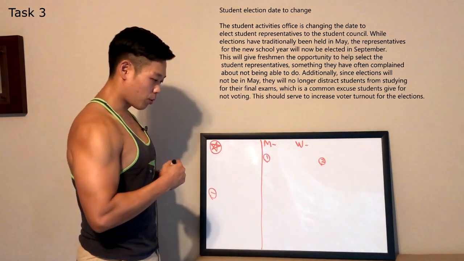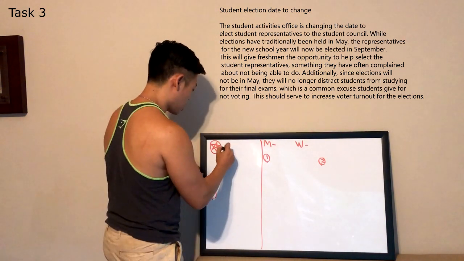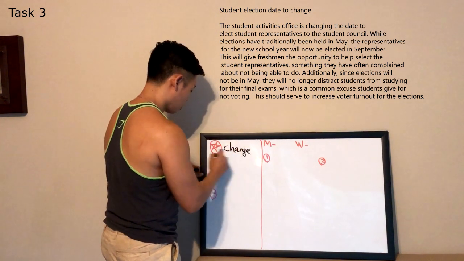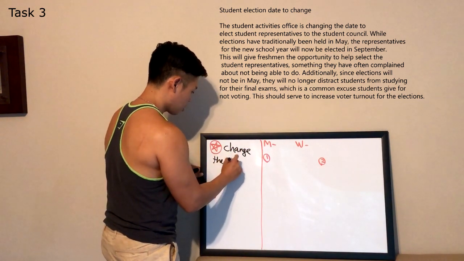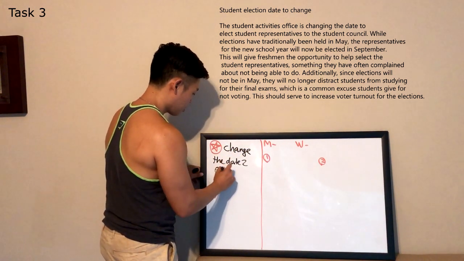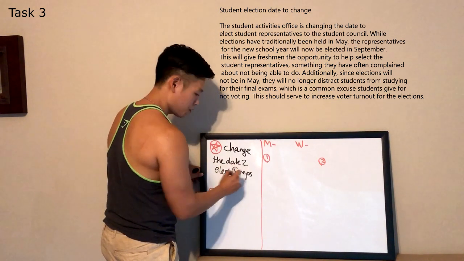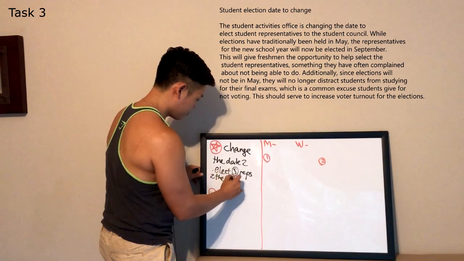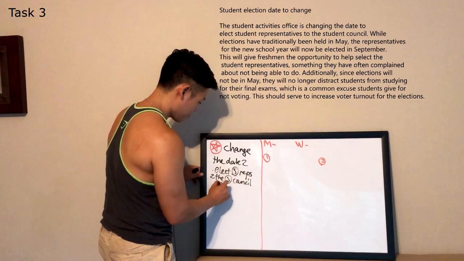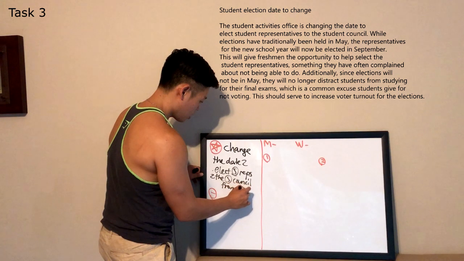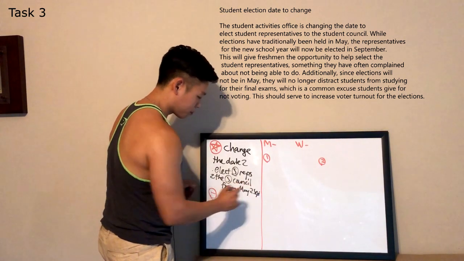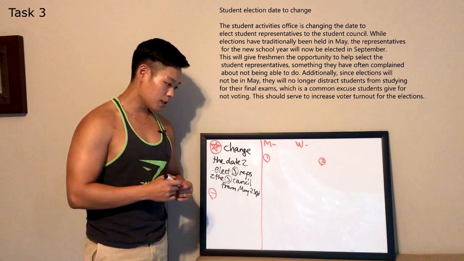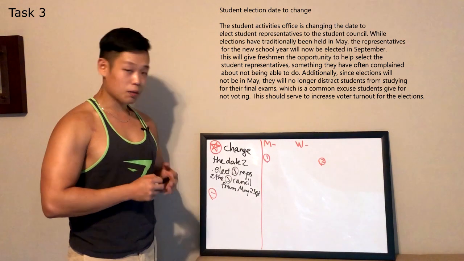Thank you very much. Now, what's the most important verb here? I believe it's change. Okay, so change the date to elect student representatives to the Student Council from May to September. Okay, so it was originally in May, but now it's going to be in September.